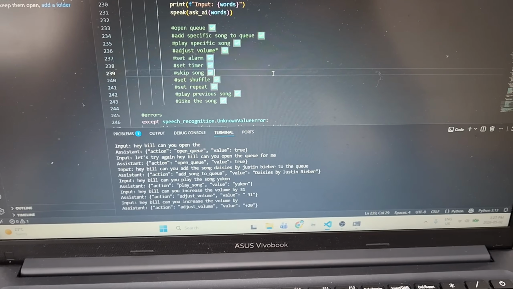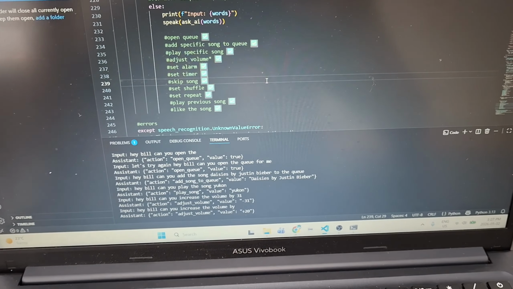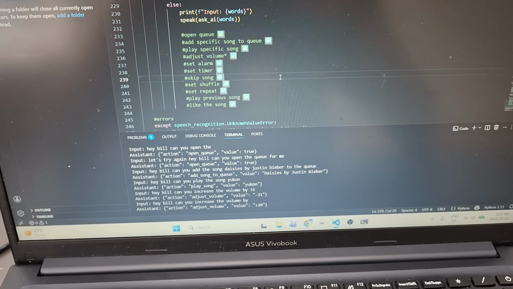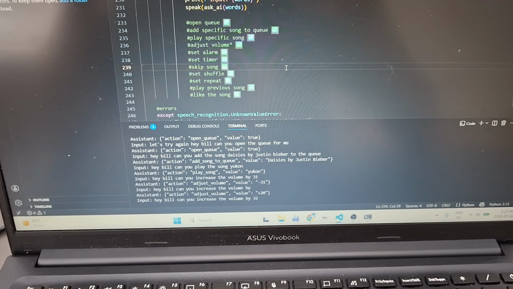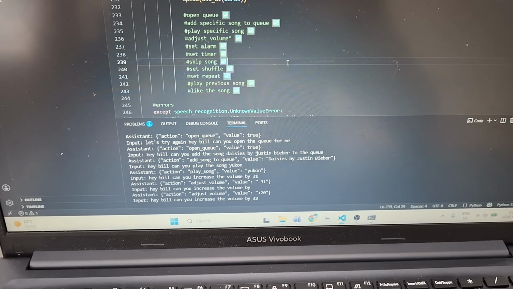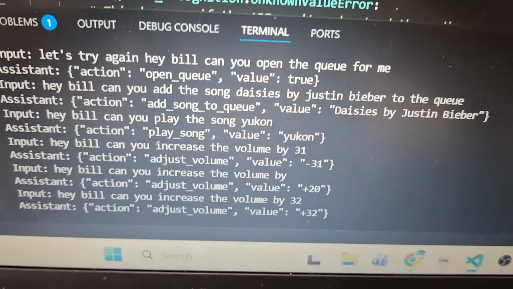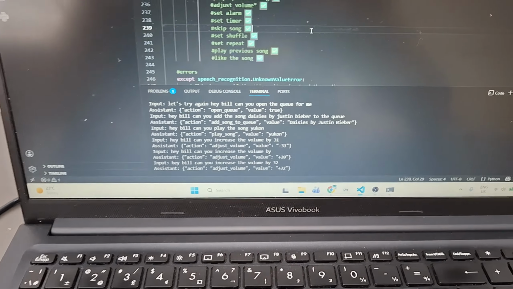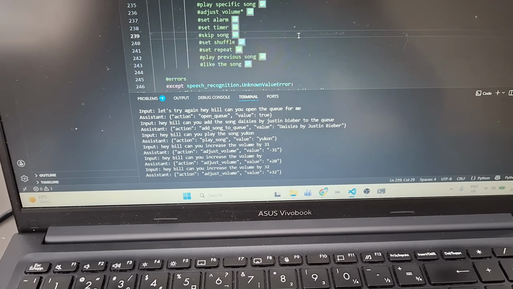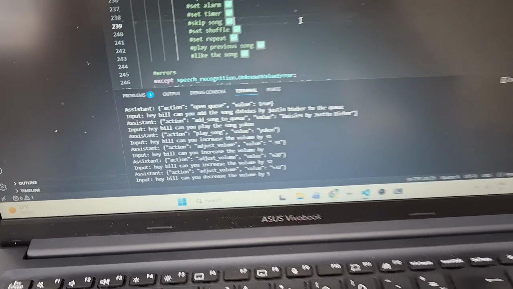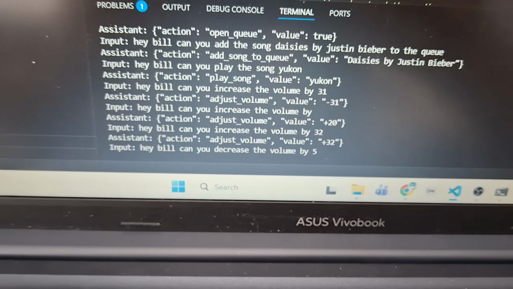Hey Bill, can you increase the volume by 32? Okay, let's see if this works. Action: adjust_volume. Okay, now it works. I don't know why the previous ones didn't work. Value: plus 32. Hey Bill, can you decrease the volume by 51? Oh god, that's so stupid. Okay, I mean, it didn't get it, but at least it got the math right. Value: dash 5.